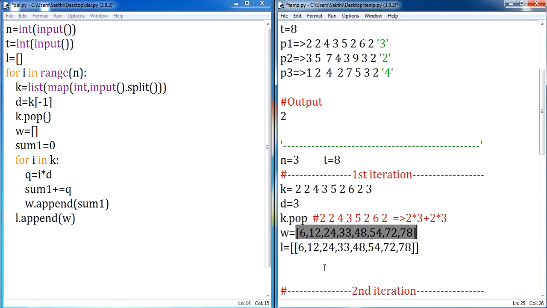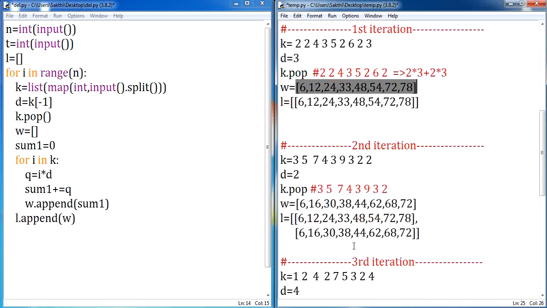If this process continues for the second iteration, what happens? The same way I'll accept the input value for k. Again I'll store the last position value, the distance covered by the person for each step, in d. Again I'll pop it. Again I'll do this calculation: for each and every second, what is the distance covered by the person. Again I'll add it along with the list.